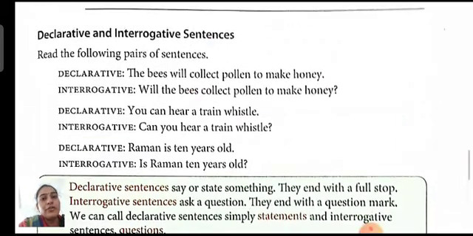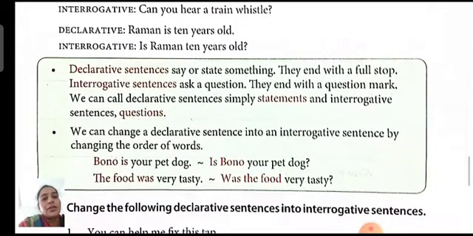In our previous video we learned about declarative and interrogative sentences. We can change a declarative sentence into an interrogative sentence by changing the order of words. So we just have to change the order of words and then we can make a declarative into an interrogative sentence. We can do this by using helping verbs like am, is, are, was, were, will, can, etc.